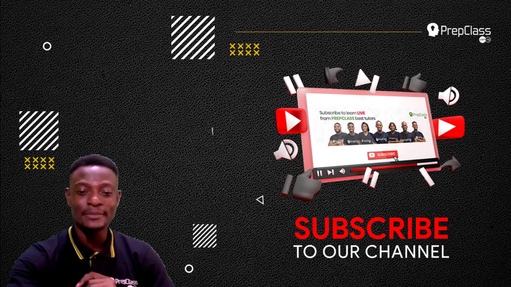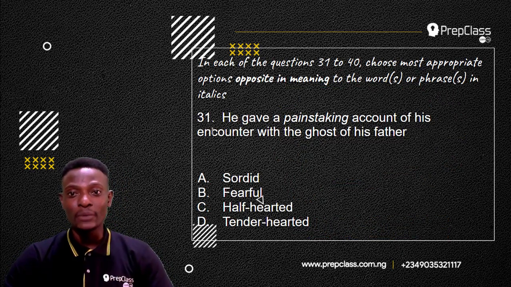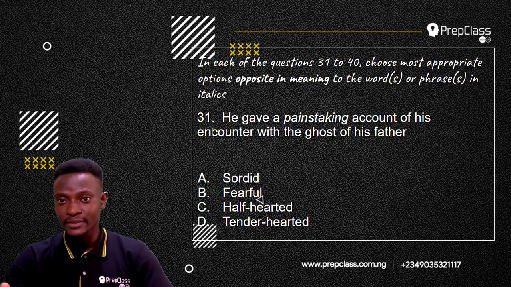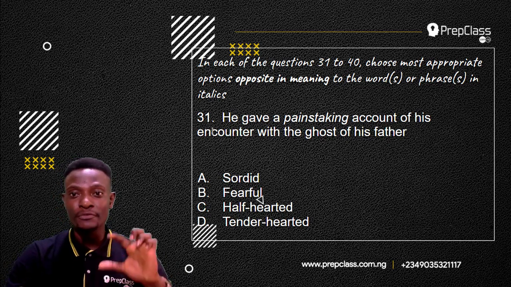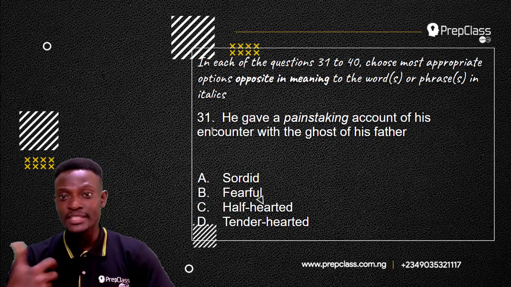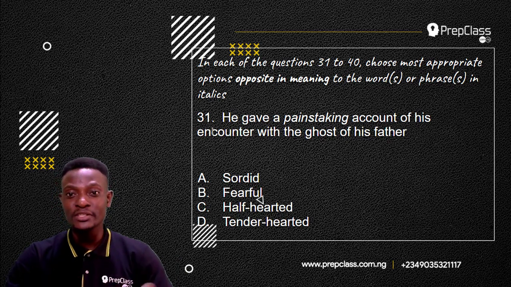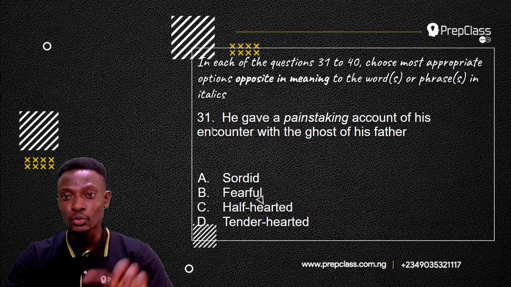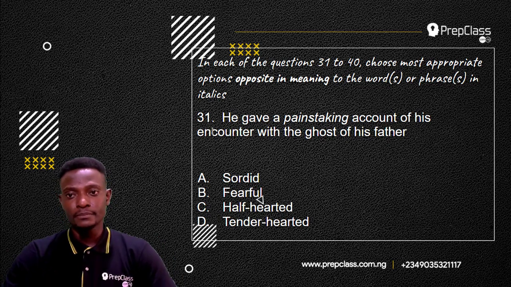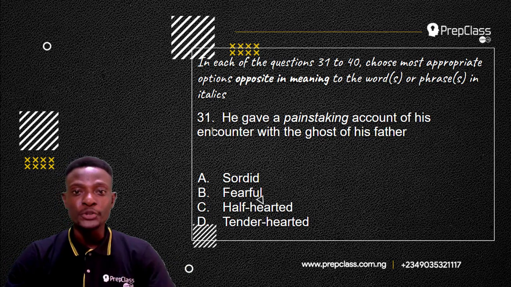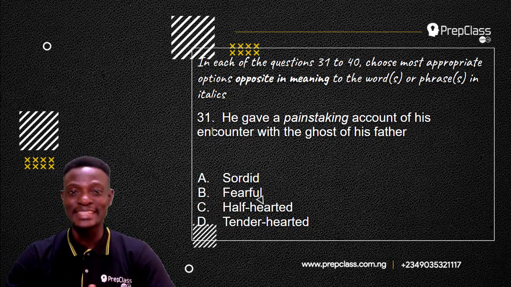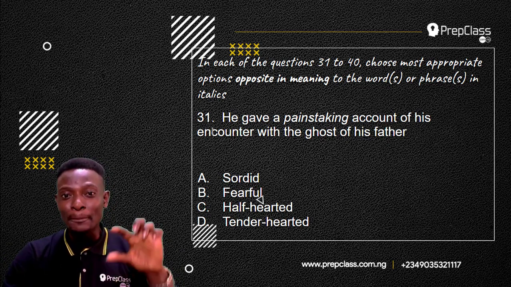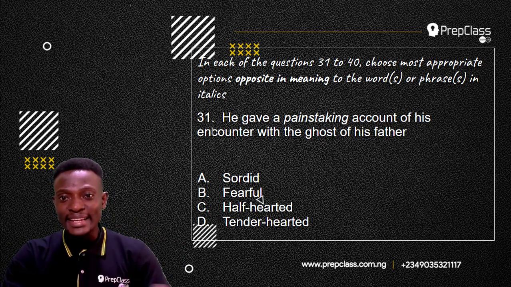Alright, let's begin. Question 31. Now, the instruction reads, in each of the questions 31 to 40, but in this video, we are answering just question 31 to 35. So, in each of the questions 31 to 35, choose the most appropriate option opposite in meaning to the word or phrase in italics. So, we have to select the option that is the most appropriate opposite to the word in italics.